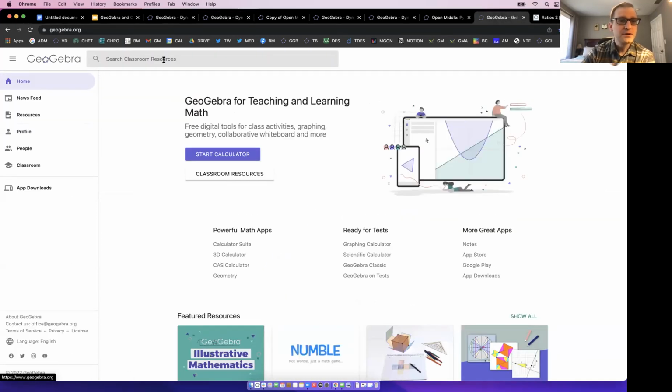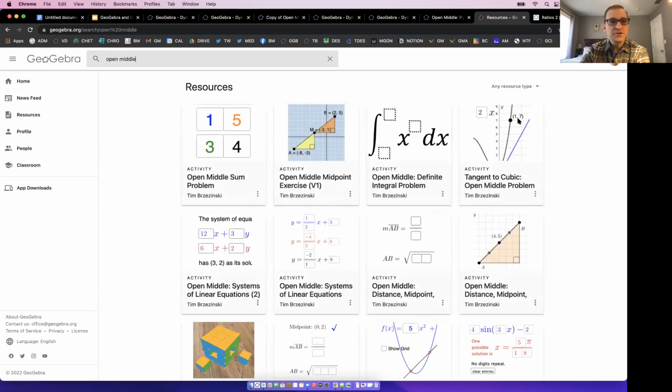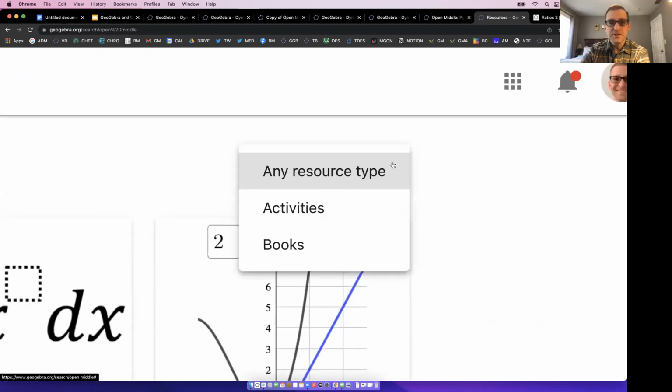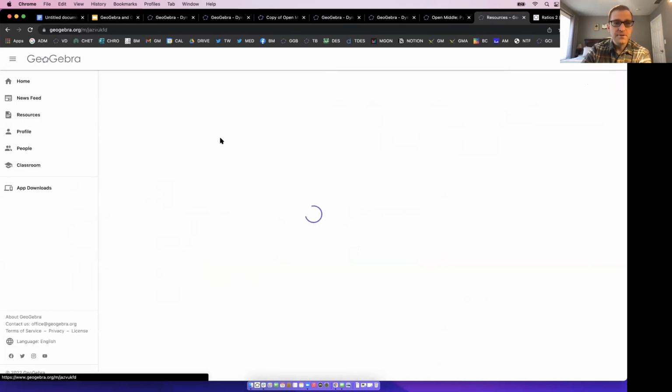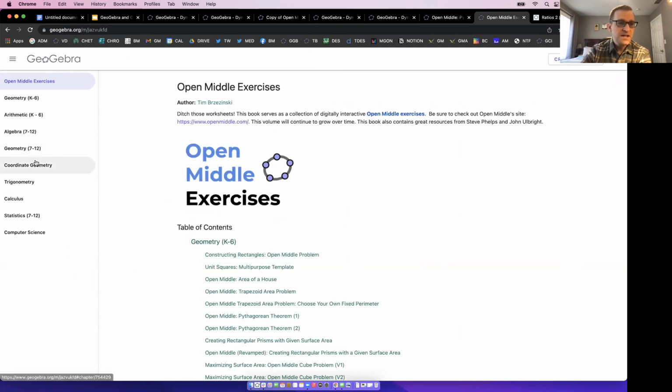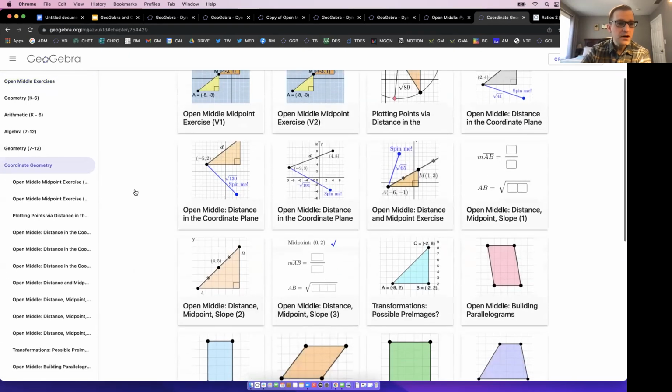Let me go back to, again, if you lose it, just Google Open Middle and GeoGebra. And so if you check Open Middle and you want the book, you have the link, but where it says any resource type, I like to find books right here. If you're looking for volumes of stuff, that's books. Activities or single activities. But I know I have an Open Middle book, and that's this one right here with the big fat GeoGebra symbol on it. And that's where we started before. All right.